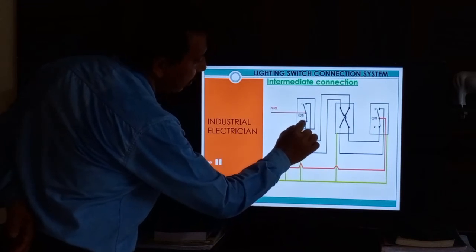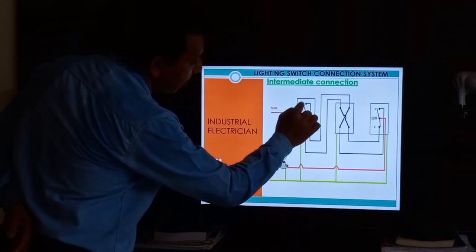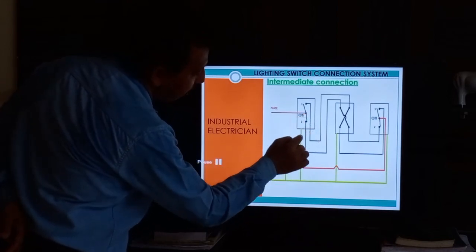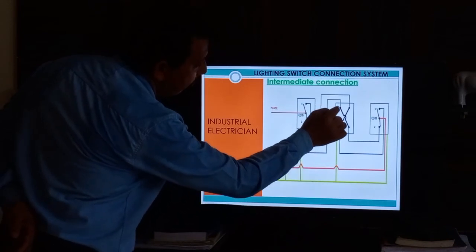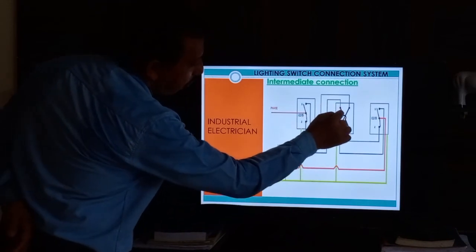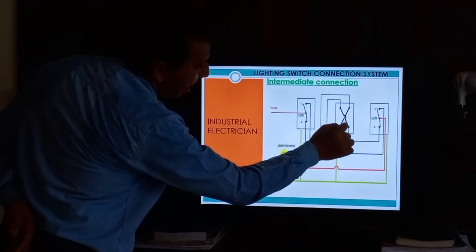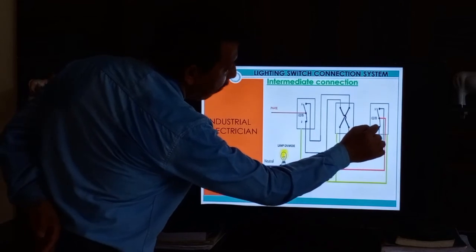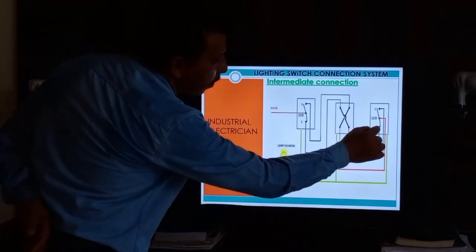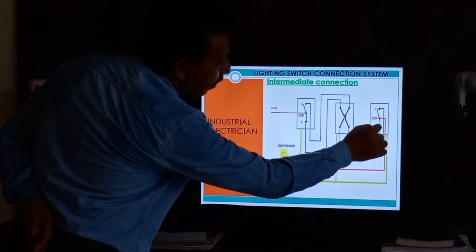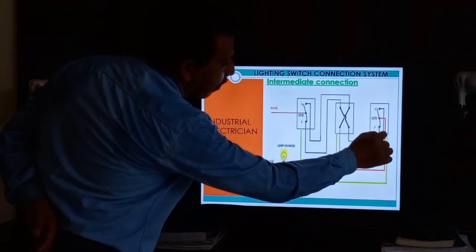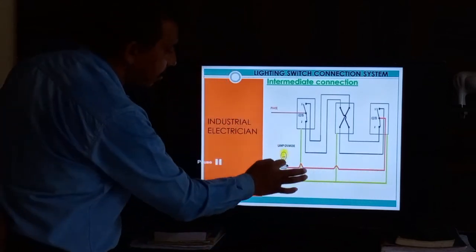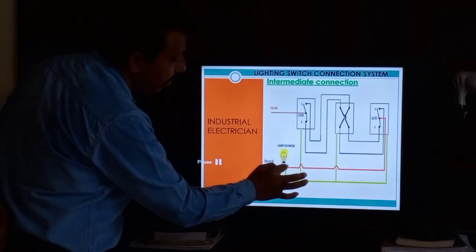This means it touches terminal number 2. This switch is touching number 2. So where does number 2 go? You can see the loop goes directly to the intermediate switch here. Here the crossing already has the bypass inside the switch, and from this switch it goes to number 2 of the other two-way switch. So here it is already joined, connected, and direct supply goes to the lamp. This means the phase supply is already coming up to here.